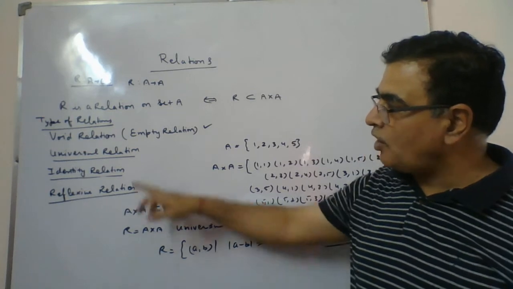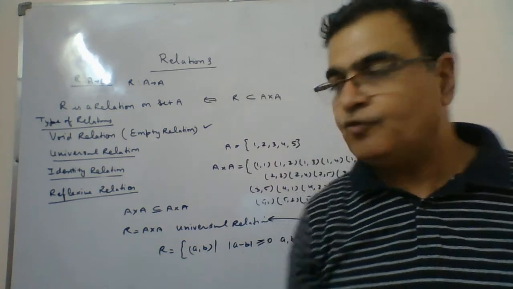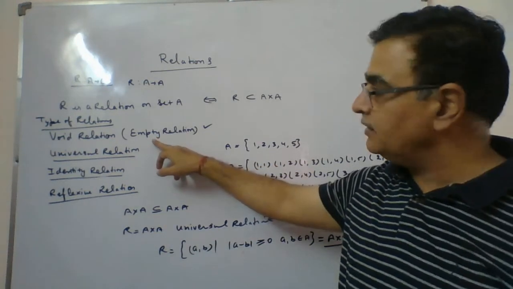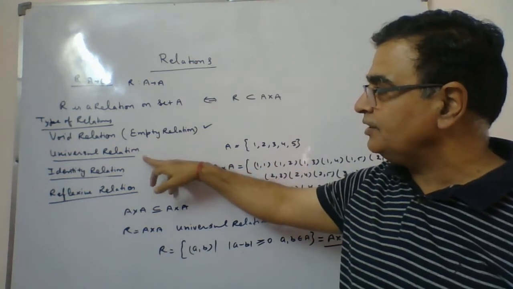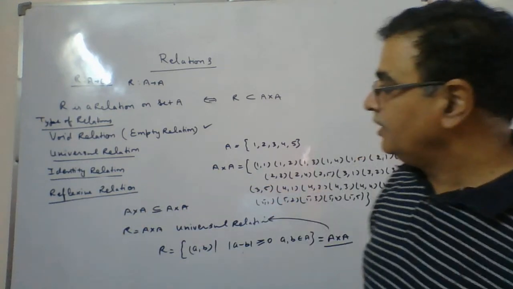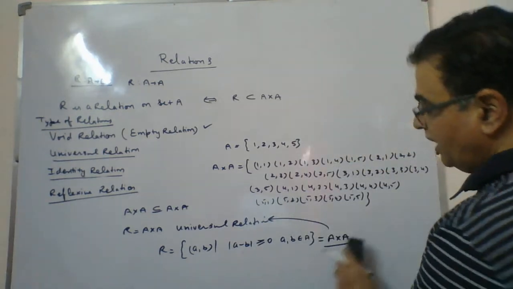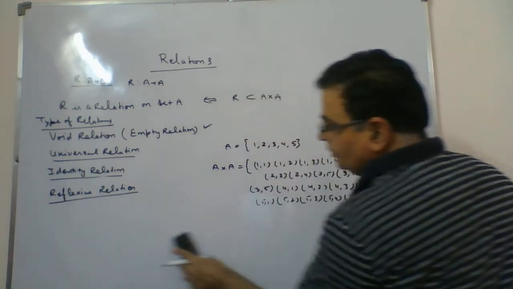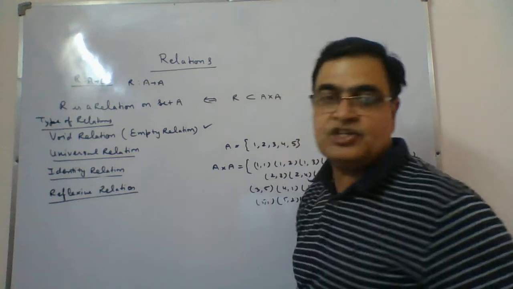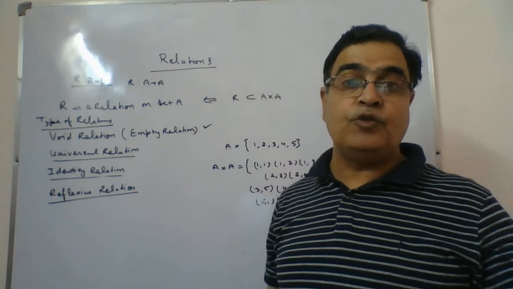Then the next one is called the identity relation. First I told you the void relation, the null relation, or we'll say the empty relation. Another is the universal relation, that is the complete relation we have. And the third one we have now taken is the identity relation. An identity relation is a relation in which you will find that each and every element relates with itself only.